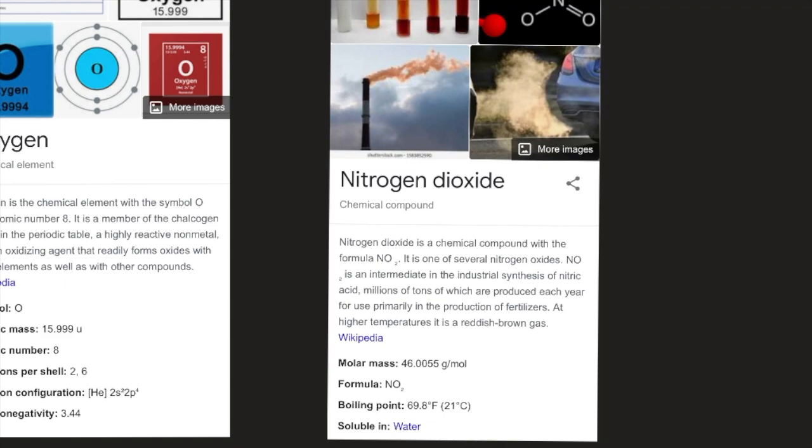So nitrogen dioxide is a chemical compound. Nitrogen dioxide is a chemical compound with the formula NO2. It is one of the several nitrogen oxides. NO2 is an intermediate in the industrial synthesis of nitric acid, millions of tons of which are produced each year for use primarily in the production of fertilizers.